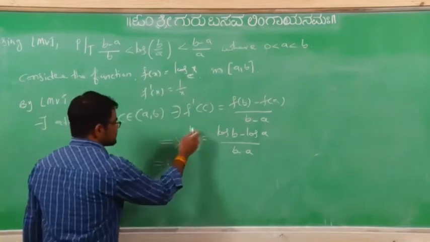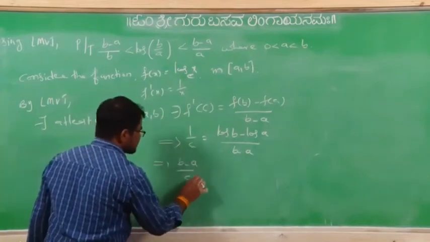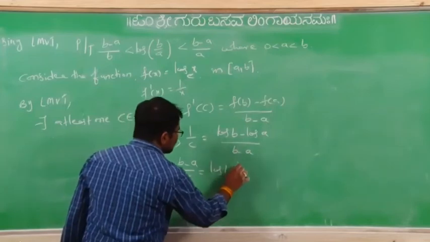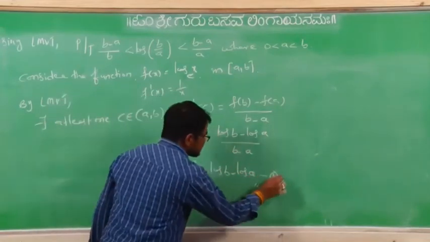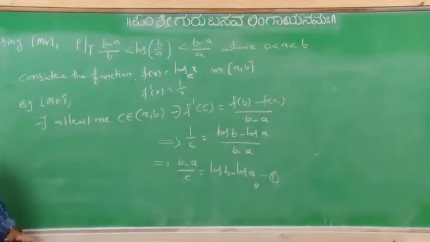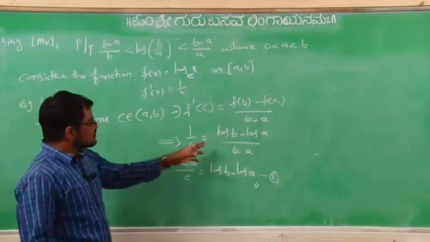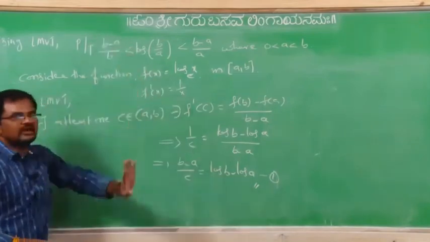Now cross-multiplying, I will take it as b minus a by c equals log b minus log a. Take this as equation number 1. This type of problem is most important. Now, this is what we have to show.